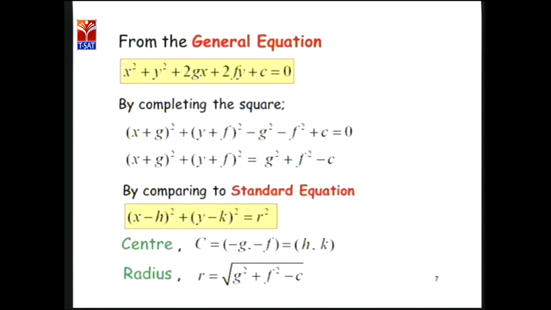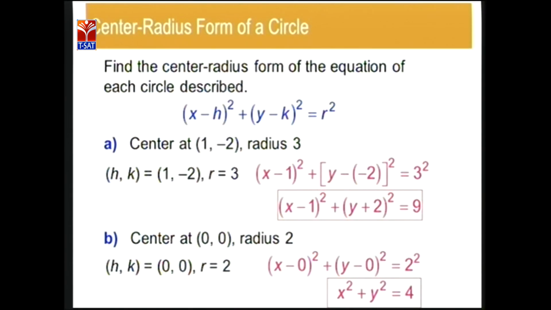So, that is in the form of (x minus h) whole square plus (y minus k) whole square equals to r square. Clearly, we say that the center of this circle is (minus g, minus f), and radius is r equals to square root of g square plus f square minus c. Now, we go for next.